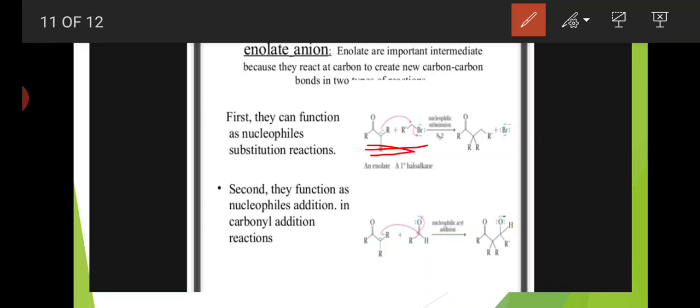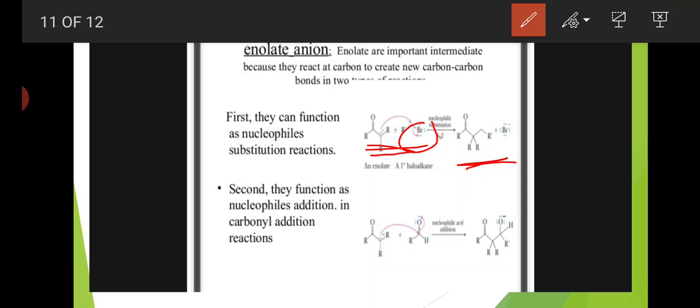This is the enolate ion and this is the primary alkyl halide. Nucleophilic substitution occurs and forms this product. Here enolates act as nucleophiles.